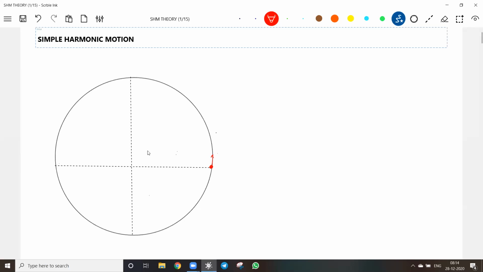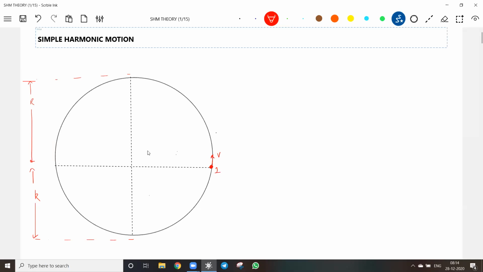The speed of the particle will be constant. Then let r be the radius of the circle. It will move with a constant speed, a uniform circular motion.